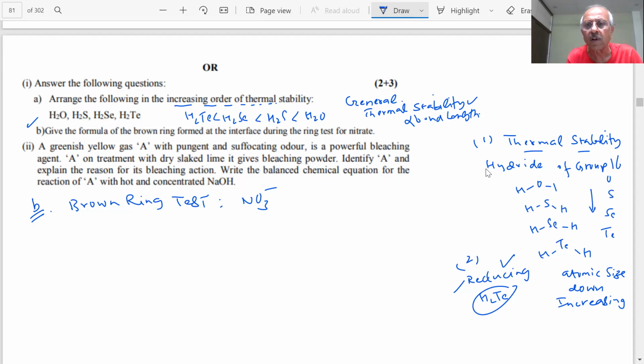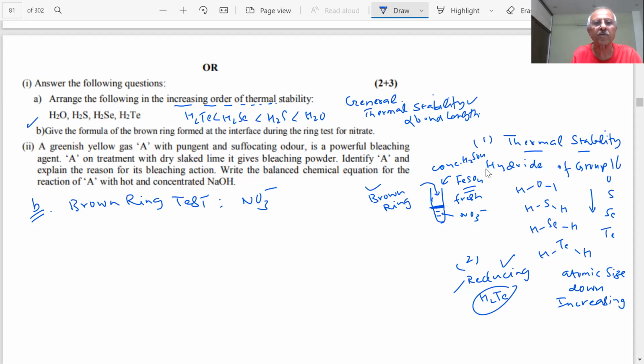You have a salt solution in the test tube. Here you have prepared FeSO4, a freshly prepared ferrous sulfate solution. Freshly prepared, because otherwise ferrous can get oxidized to ferric. Then you mix, and then you add concentrated H2SO4 drop by drop along the side of the test tube. So what do you see, student? What ring is formed? A brown ring complex at the interface of two liquids. Brown ring test, very important.